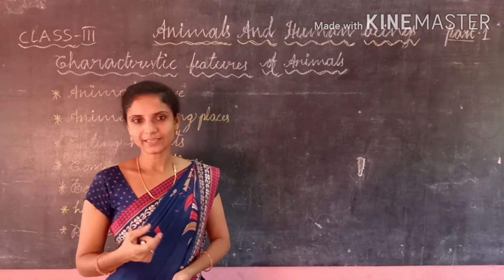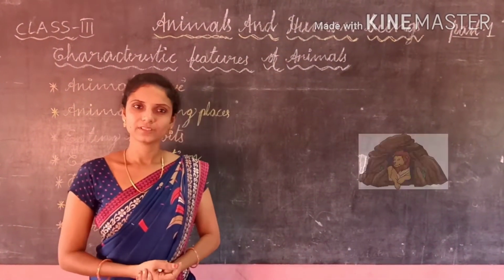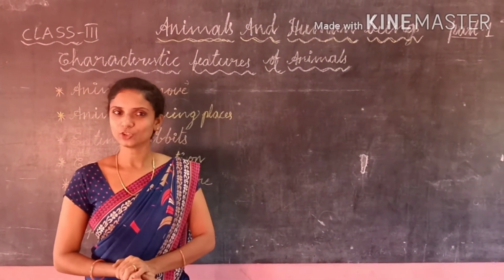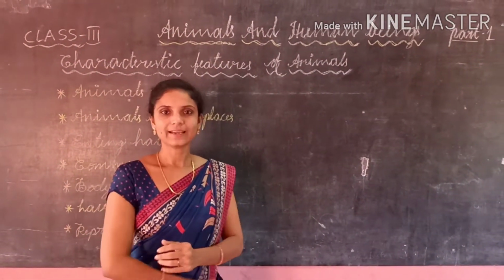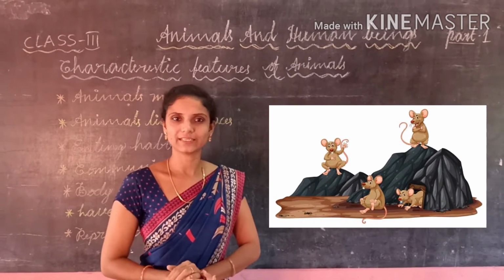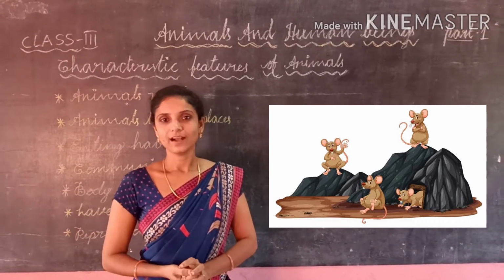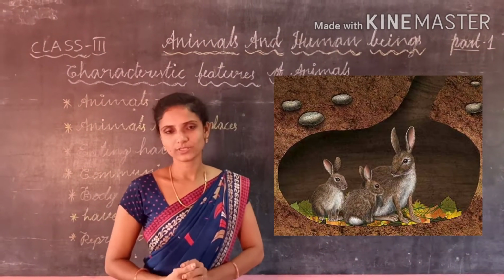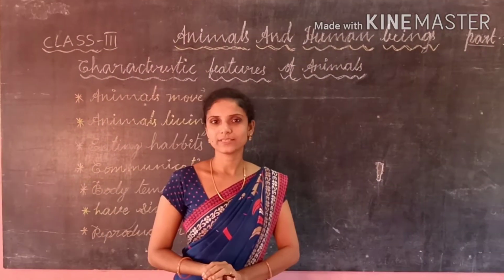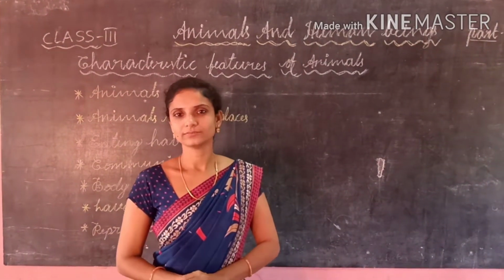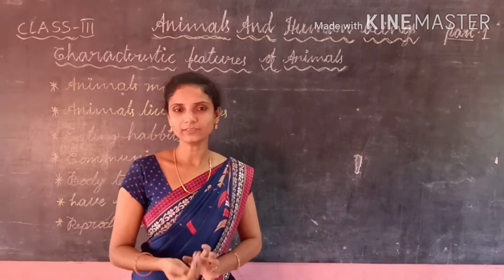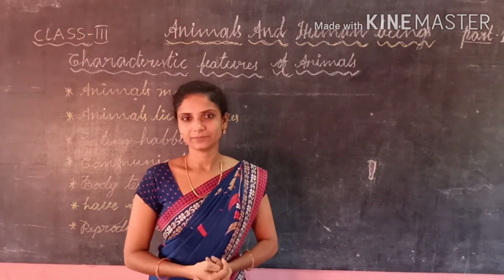If you take a lion, where does a lion live? A lion lives in a den. And what about a rat? We all know that at our homes, a rat lives in any small holes there are. So a rat lives in holes, and a rabbit lives in burrows. And for some animals, humans make the houses. Where does a dog live? A dog lives in a kennel. And where does a cow live? A cow lives in a shed.